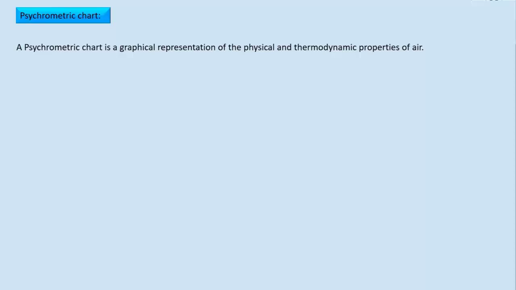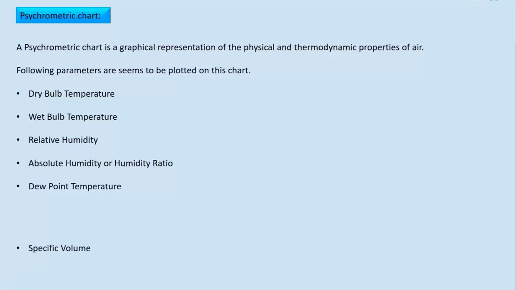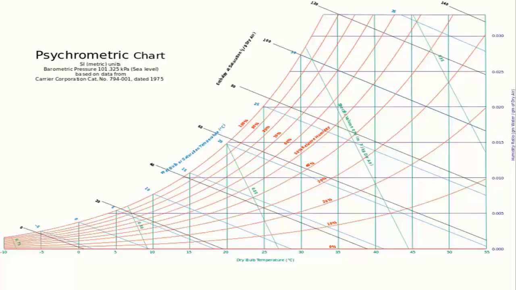The following parameters are plotted on this chart. 1. Dry bulb temperature. 2. Wet bulb temperature. 3. Relative humidity. 4. Absolute humidity or humidity ratio. 5. Dew point temperature. 6. Specific volume. 7. Specific enthalpy. We will learn all these parameters one by one and draw them on the psychrometric chart. This is a typical psychrometric chart which we will look at in more detail later.